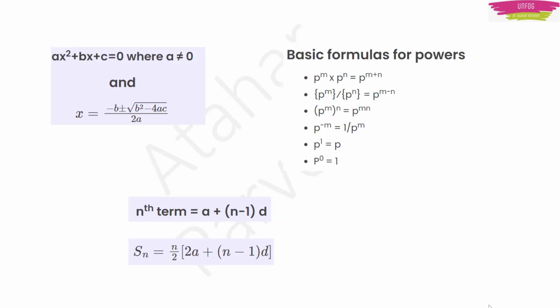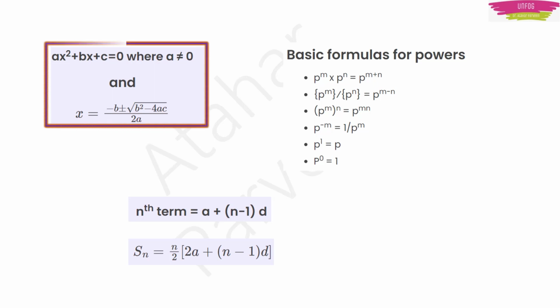Then you have this quadratic equation, ax square plus bx plus c is equal to 0, where a is not equal to 0. If you are able to factorize it, then you can factorize, or else you use this formula: x equals minus b plus or minus square root of b square minus 4ac, divided by 2a.